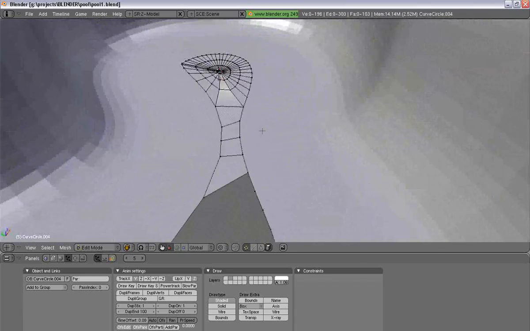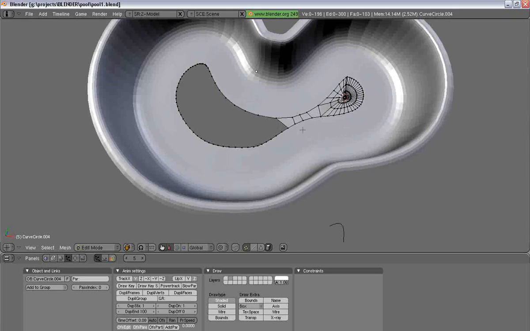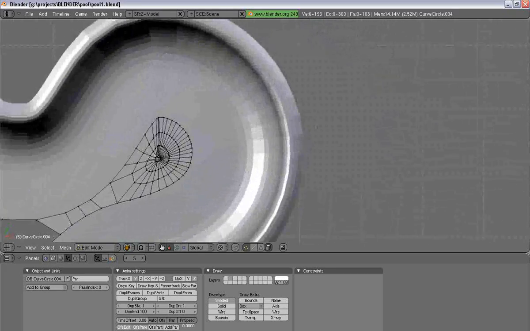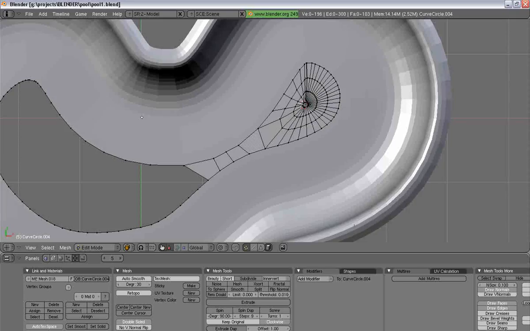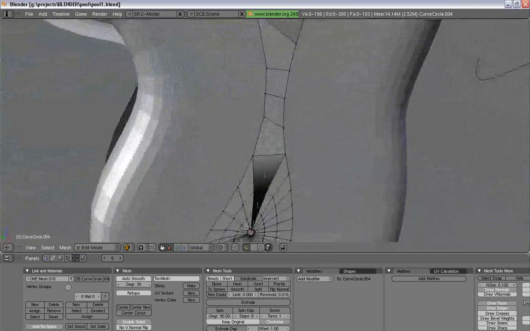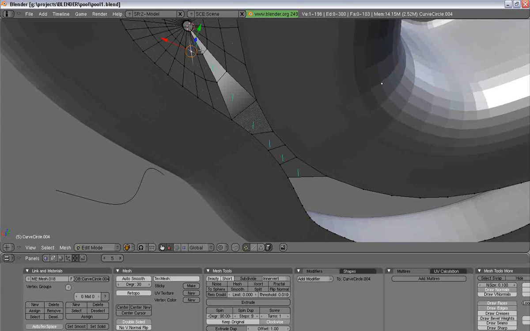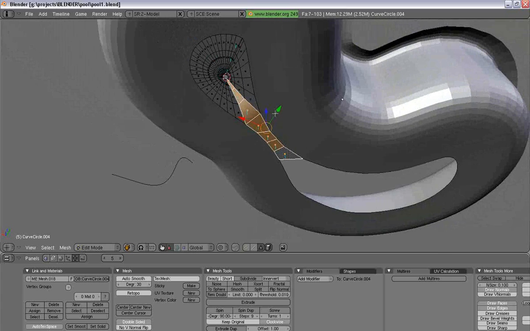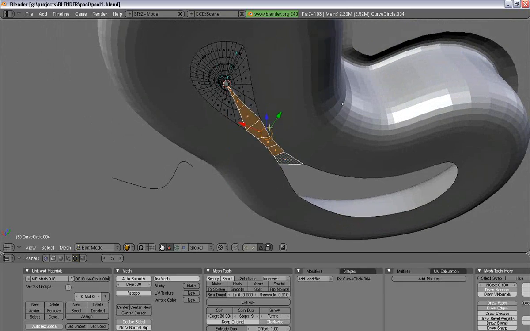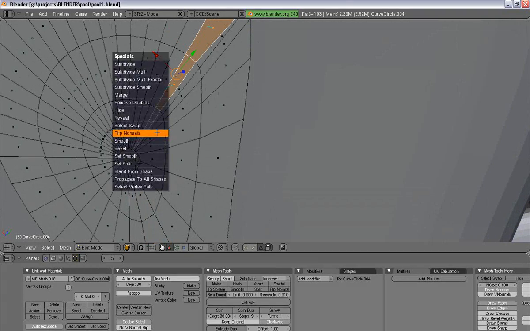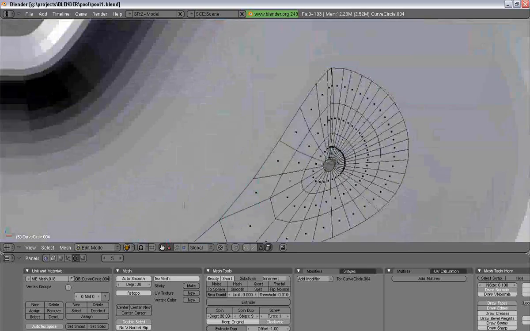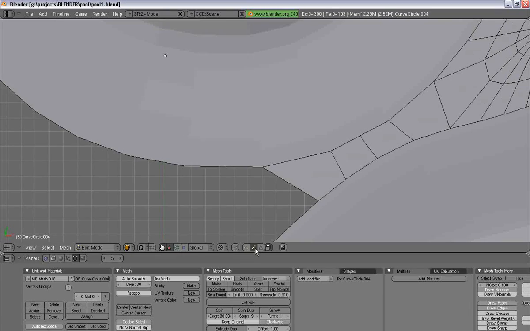One thing we want to do is check our normals, and they're probably not going in the right direction right now. So we'll turn on draw normals, and all the ones that are facing down, we want to make them face upward. So select those faces, press W, and select flip normals. So now we have all those normals going in the right direction.